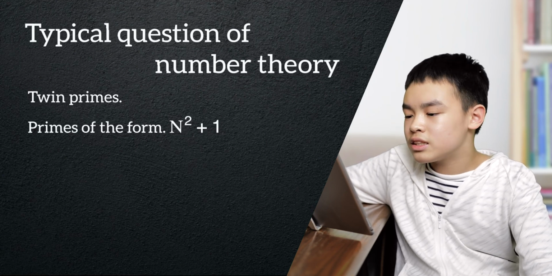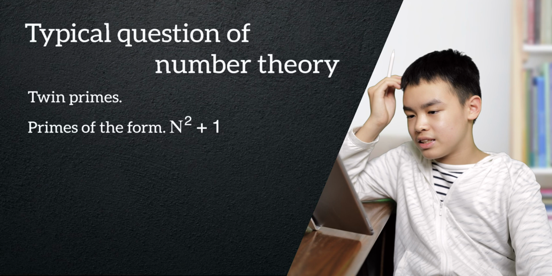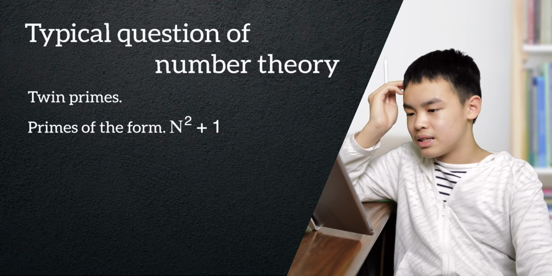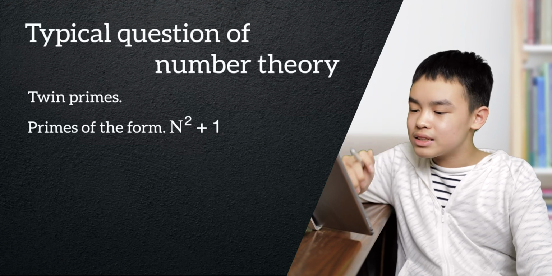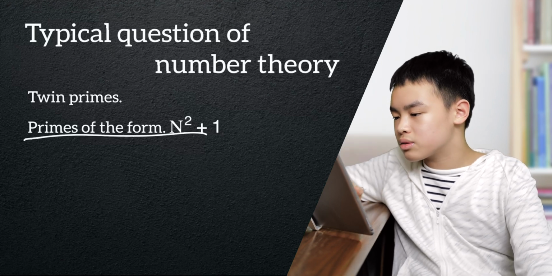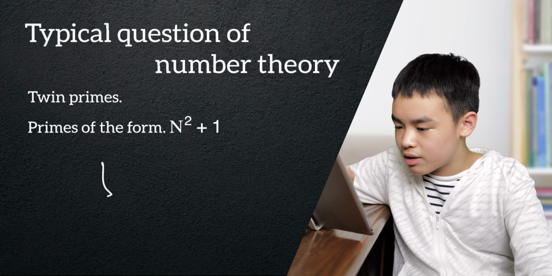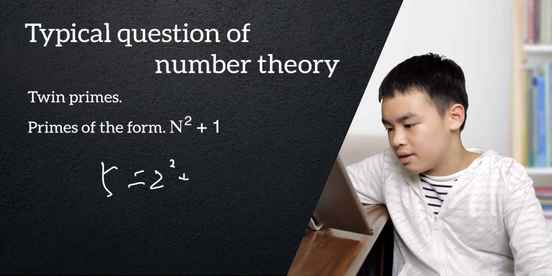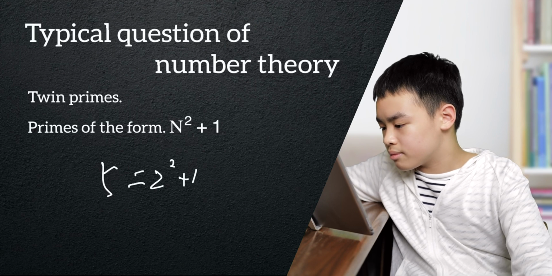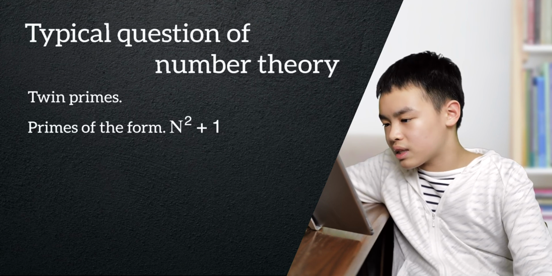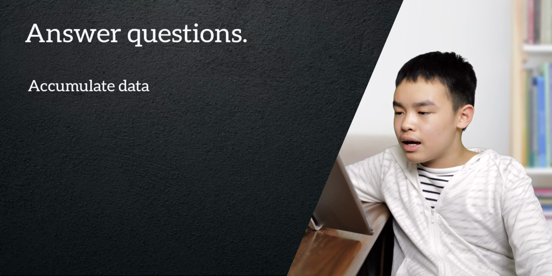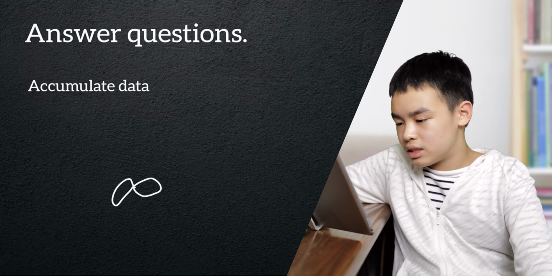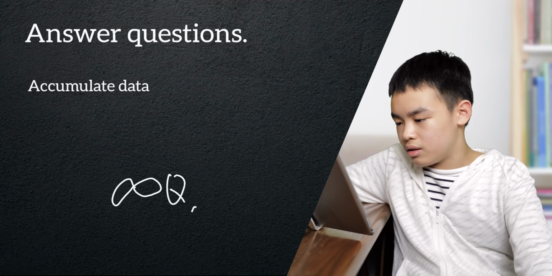There is also the question of, I believe you guys already know what we're gonna ask about twin primes. Are there definitely many twin primes? No, we do not know. And also, primes of the form n squared plus 1, for example, 5 equals, I already spilled the beans, didn't I? 2 squared plus 1. Are there definitely primes like that? We do not know.